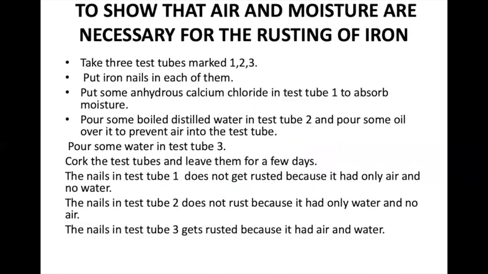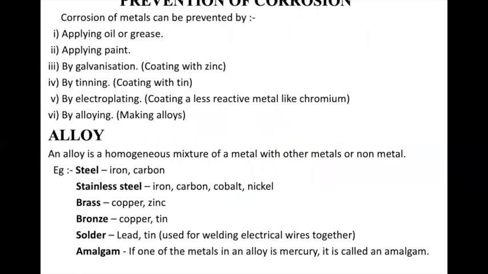So here is what we have learned: in the first test tube, it is not rusted because it has got only air, no water. In the second test tube, it was not rusted because it had only water and no air. And in the third test tube, it got rusted because it had got air and water. So air and water, meaning moisture, is necessary for rusting.